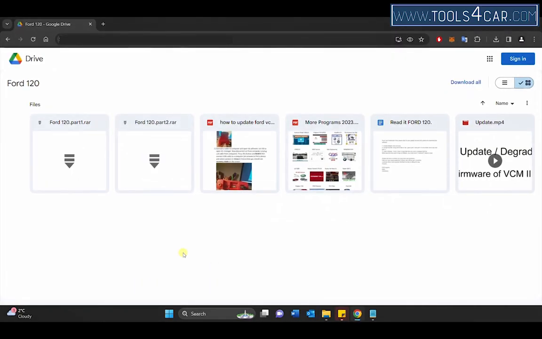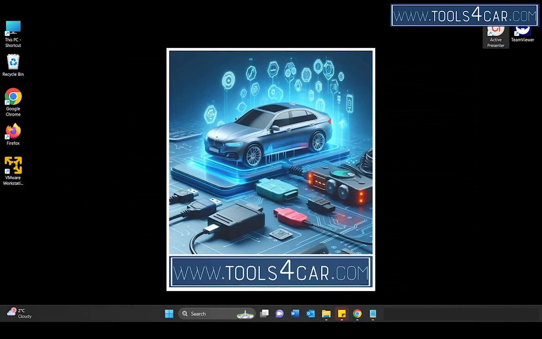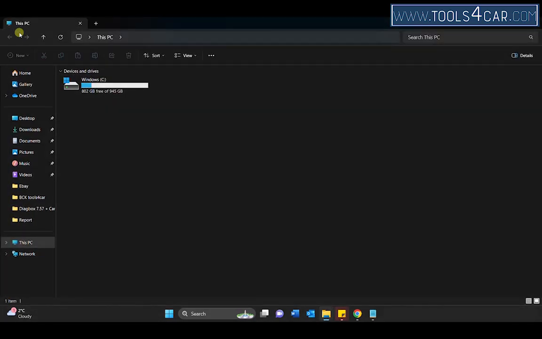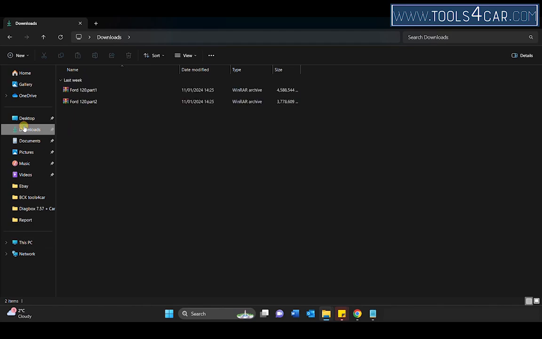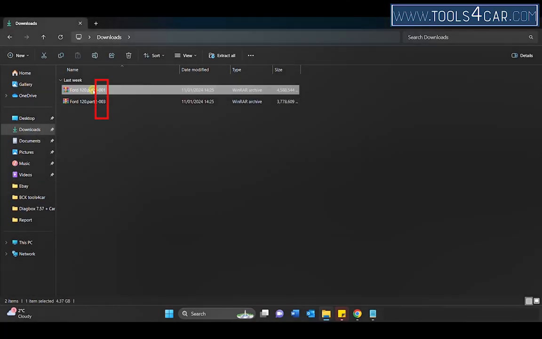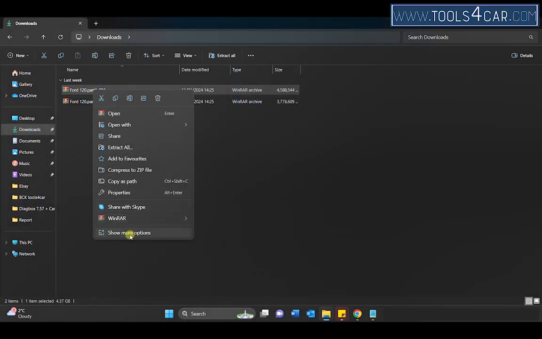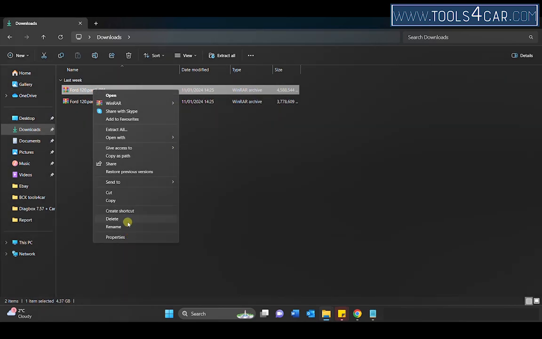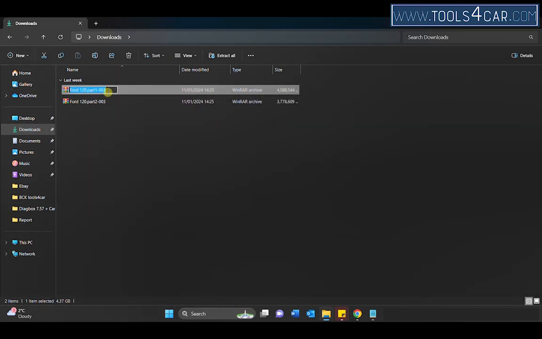Download all parts of the program. Make sure your files look like mine. If you see a -00 and number in the end of the file name, then rename the files and remove the dash, the 2 zeros, and the number that follows.